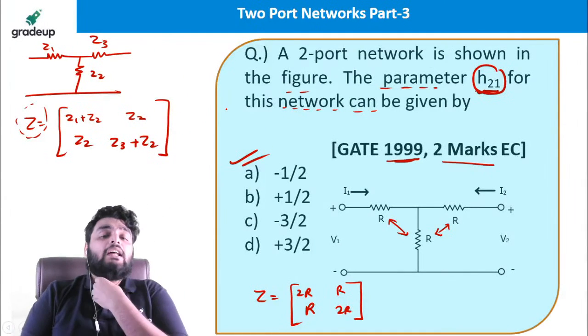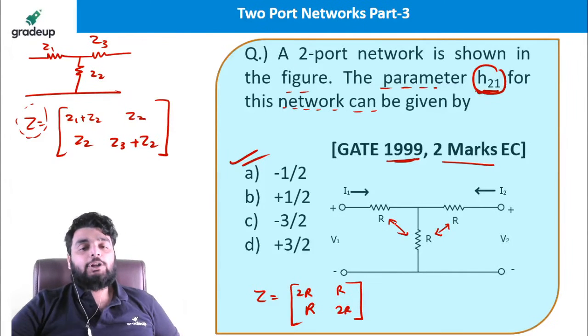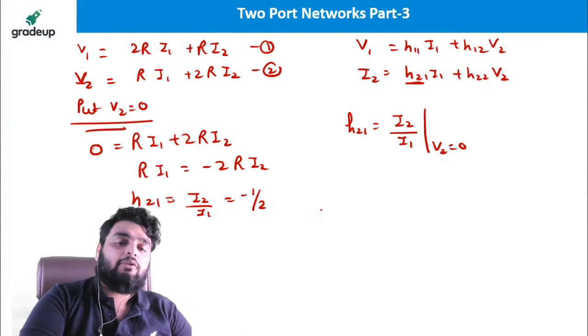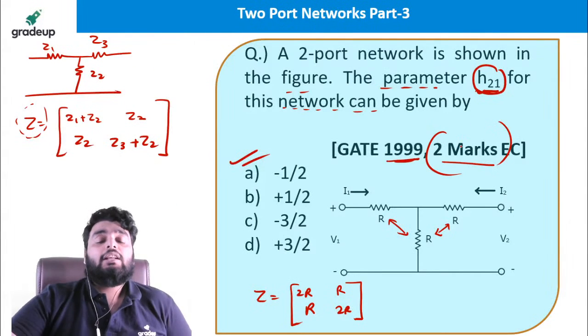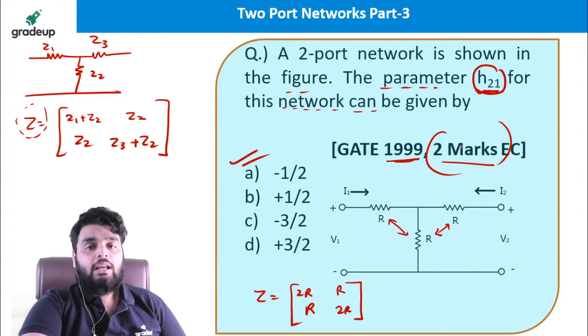Now you can see, children, how simple it has become. I just need to know the shortcut formula and the transformation of parameters. It is very simple and it gives you 2 marks. You can see how many marks this question carries.